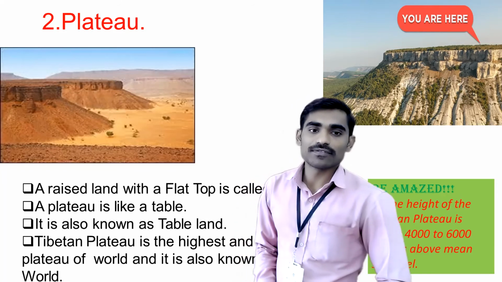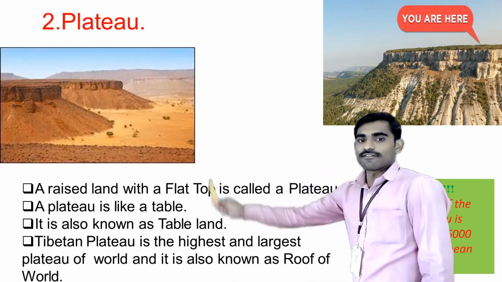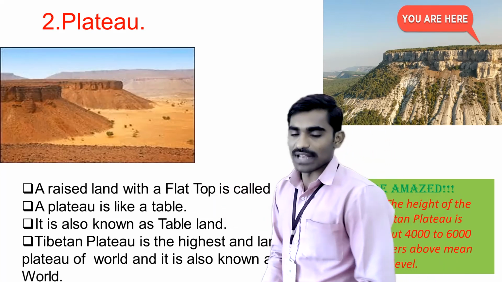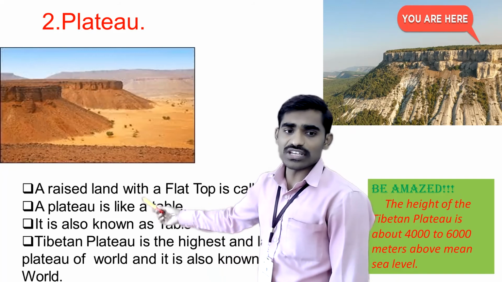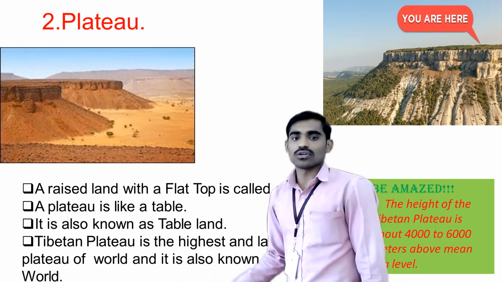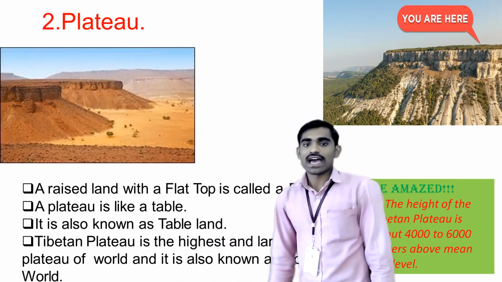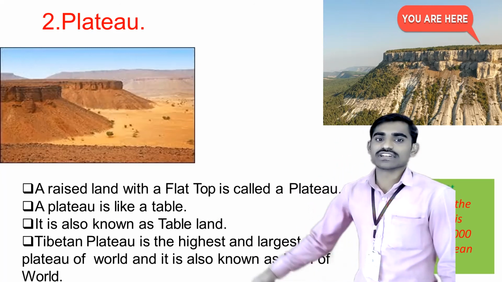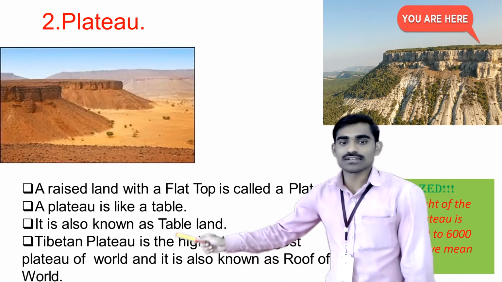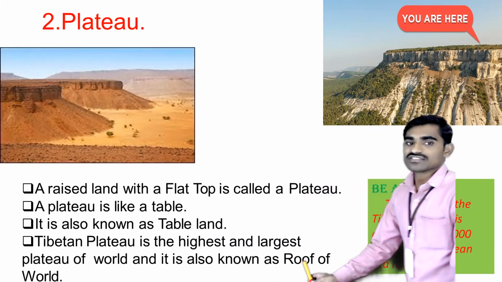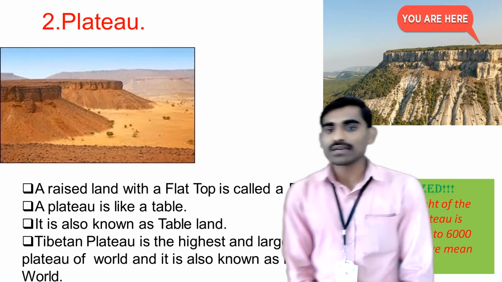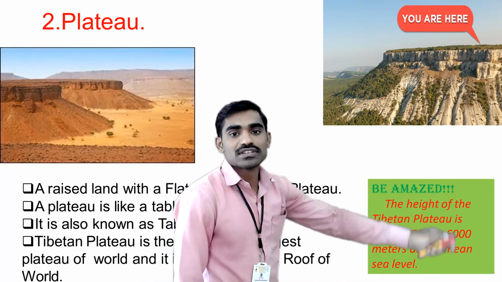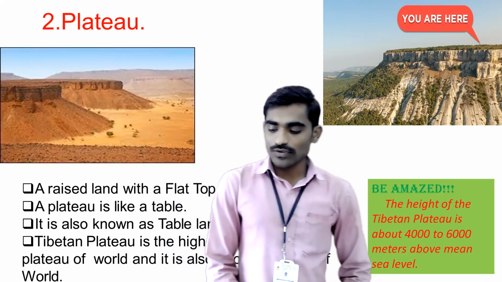So you need to remember a few things regarding the plateaus here. A raised land with a flat top is called a plateau. A plateau looks like a table, and that's why plateaus are also known as tableland. The highest and largest plateau in the world is the Tibetan Plateau, and it is also known as the roof of the world. Why? Because it is at near about 4,000 to 6,000 meters height. So this was the plateau.